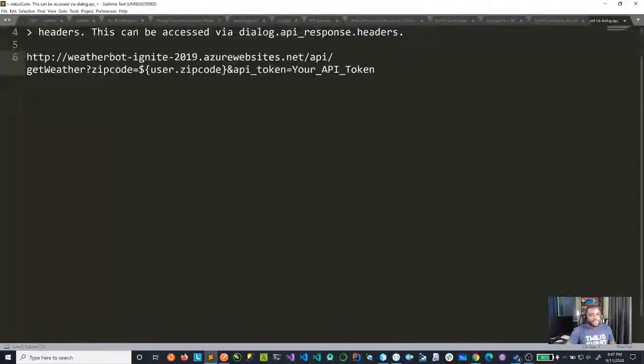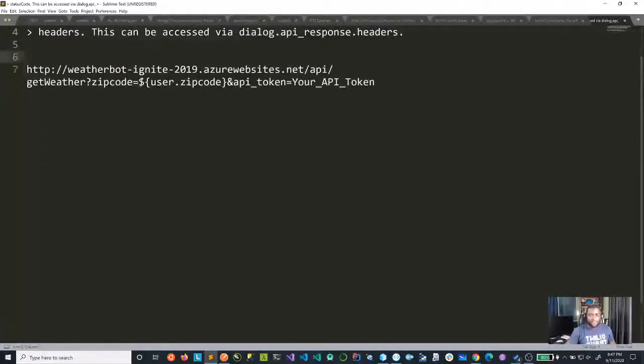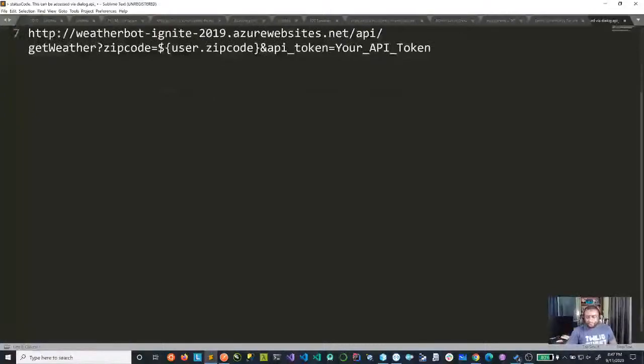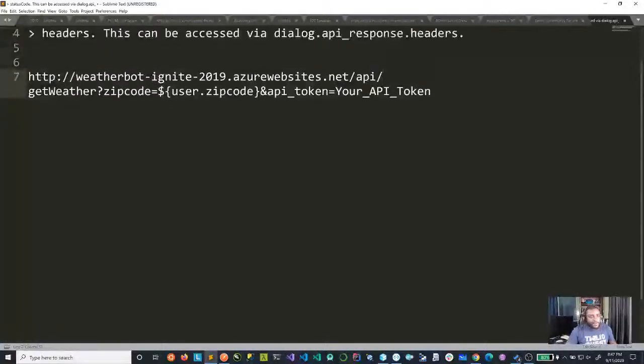All right, so this is the call to that API. So we have the URL API, get rid of the zip code. And now I'll explain this. You remember that we saved ours as user.zipcode. So we are passing that in as part of the properties we saved, and then the API key. Now this is where your API token is going to be.